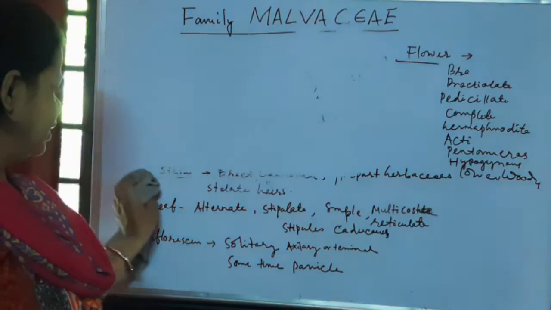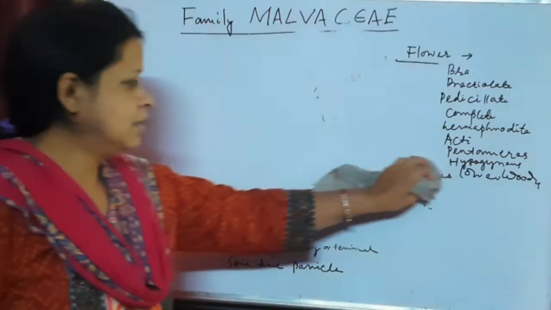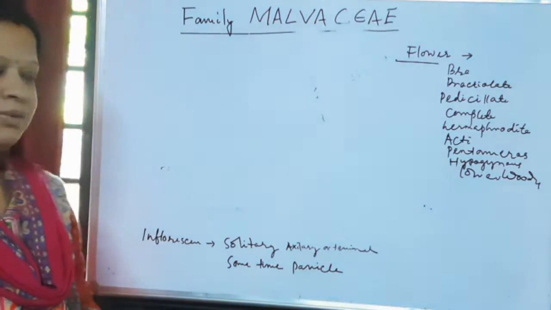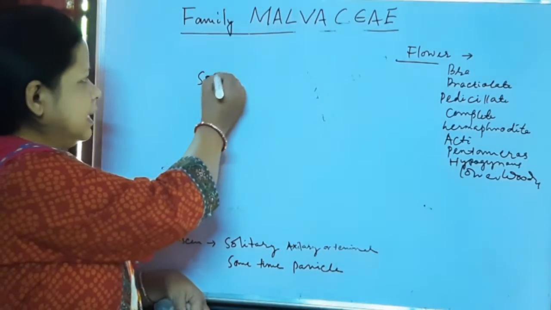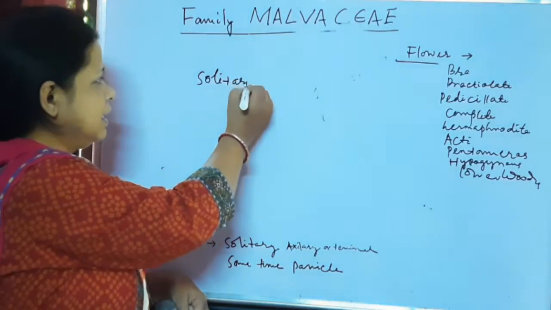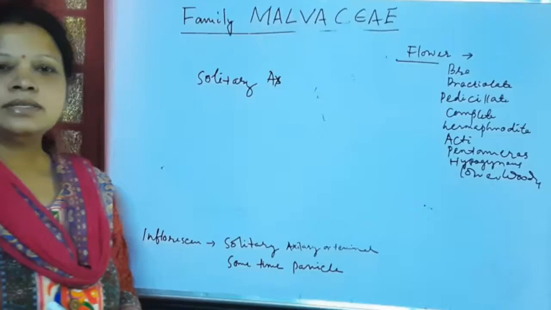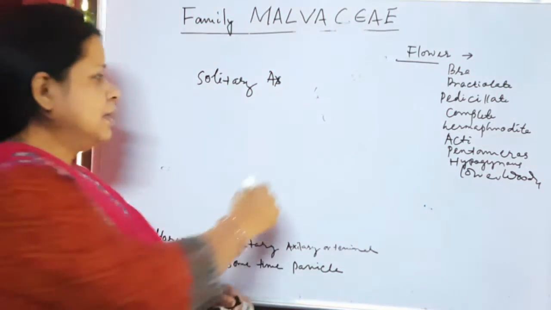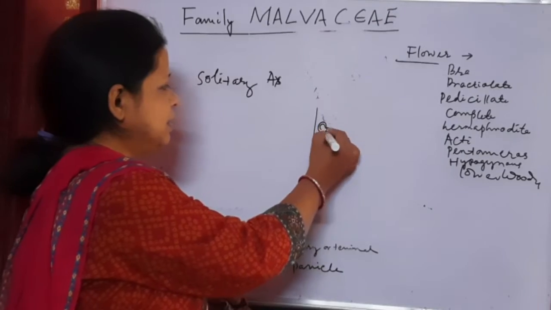Next is inflorescence. Inflorescence is the arrangement of flowers. How are the flowers arranged? Solitary axillary or solitary terminal. Solitary axillary means single flowers at the axil of the stem. This is called axillary position.